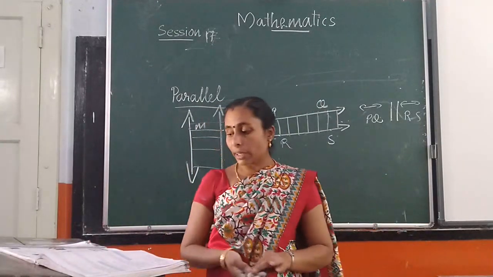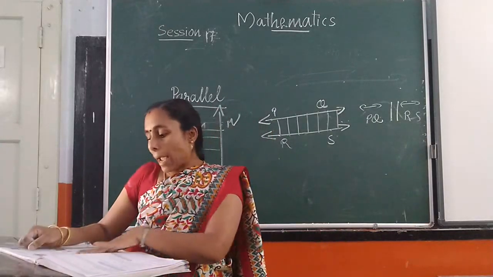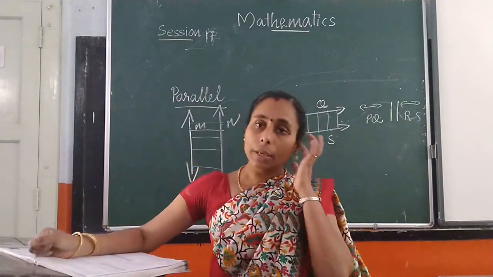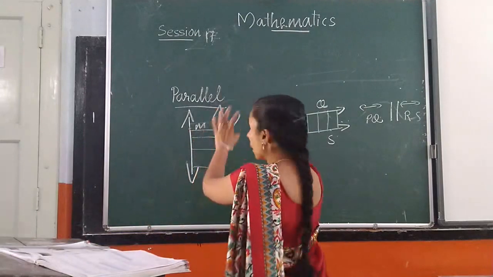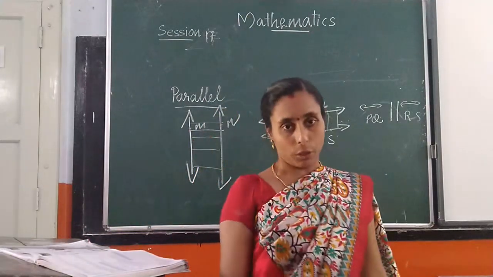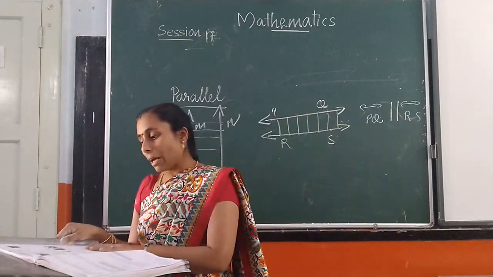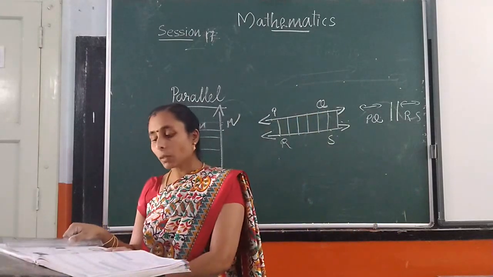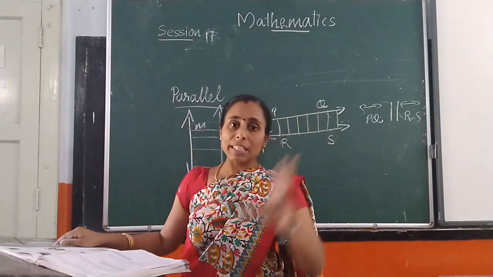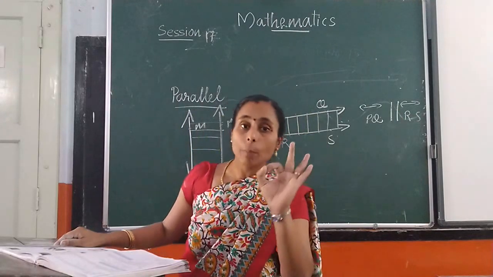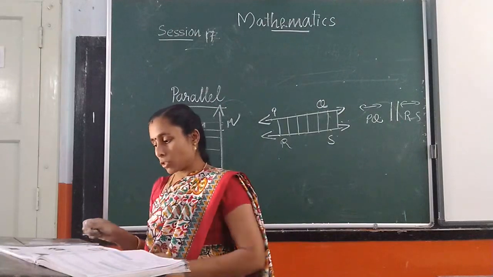Next one, intersecting line. Intersecting lines are two lines that cross each other at a point. Parallel lines never meet or cross each other at a point. For intersecting lines, the two straight lines have a common point, or the two straight lines meet each other at a point. Those lines are called intersecting lines.